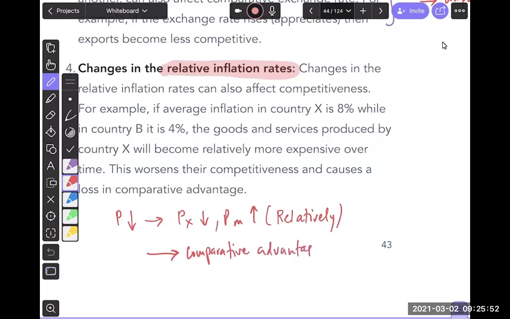So what I'm trying to point out here is that comparative advantage could also be achieved through things like inflation and exchange rate, although they may not be long lasting. But a good example of a country that achieves competitive advantage through inflation and exchange rate is China. And I'll tell you why: because China tries to have not a floating exchange rate, but a managed exchange rate, which means it tries to control the exchange rate, keep it as low as possible. Number one. Number two, they also try to keep inflation under tight control.